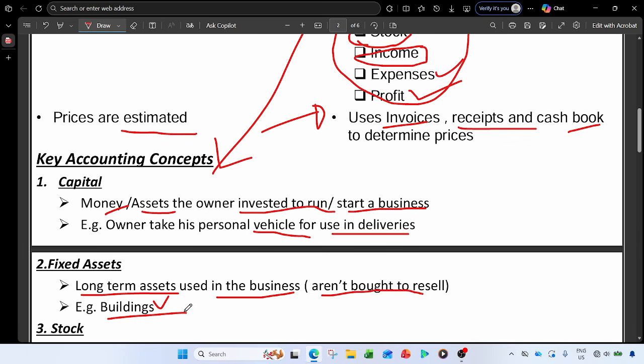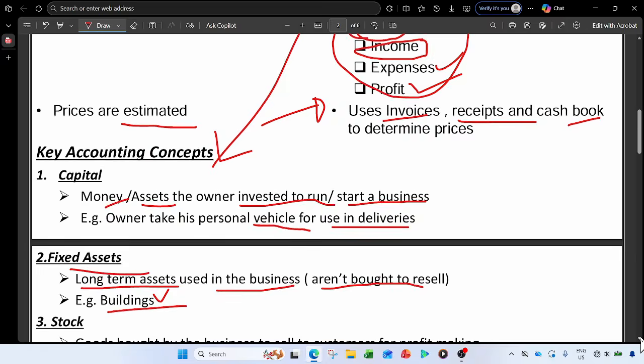And also in your balance sheet or statement of financial position, these fixed assets will need to be recorded, and you must know that these are assets that have a useful life of more than a year, or they are long-term assets. So they are not bought to resell, they are bought to run the business, as I made an example of a building or a vehicle for deliveries.